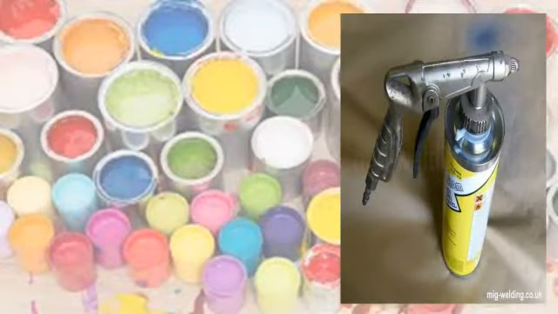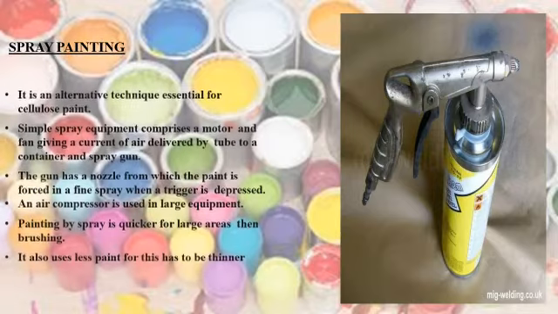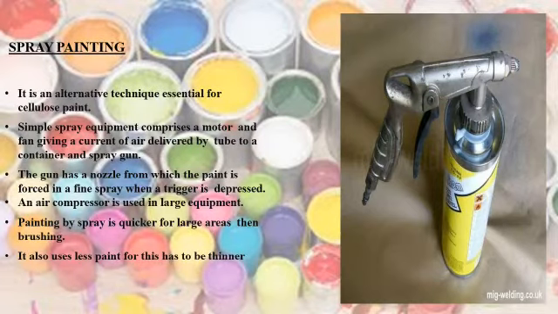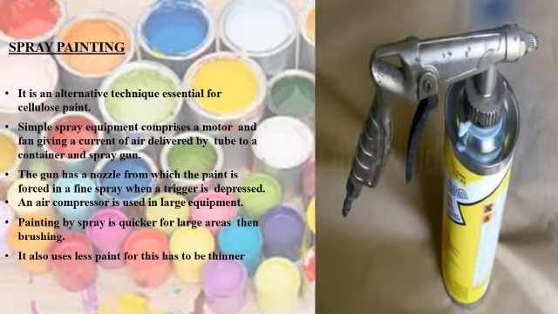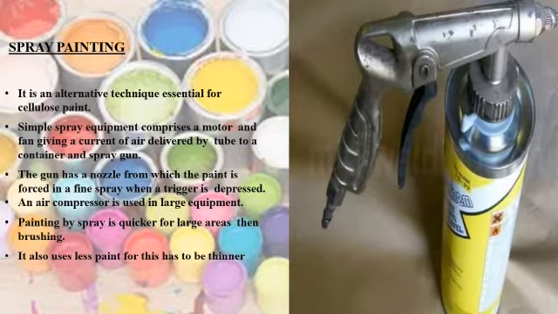Spray painting. It is an alternate technique, essential for cellulose paint. Simple spray equipment comprises a motor and fan giving a current of air delivered by tube to a container and spray gun. The gun has a nozzle from which the paint is forced in a fine spray when a trigger is depressed. An air compressor is used in large equipment. Painting by spray is quicker for large areas than brushing. It also uses less paint, for this has to be thinner.